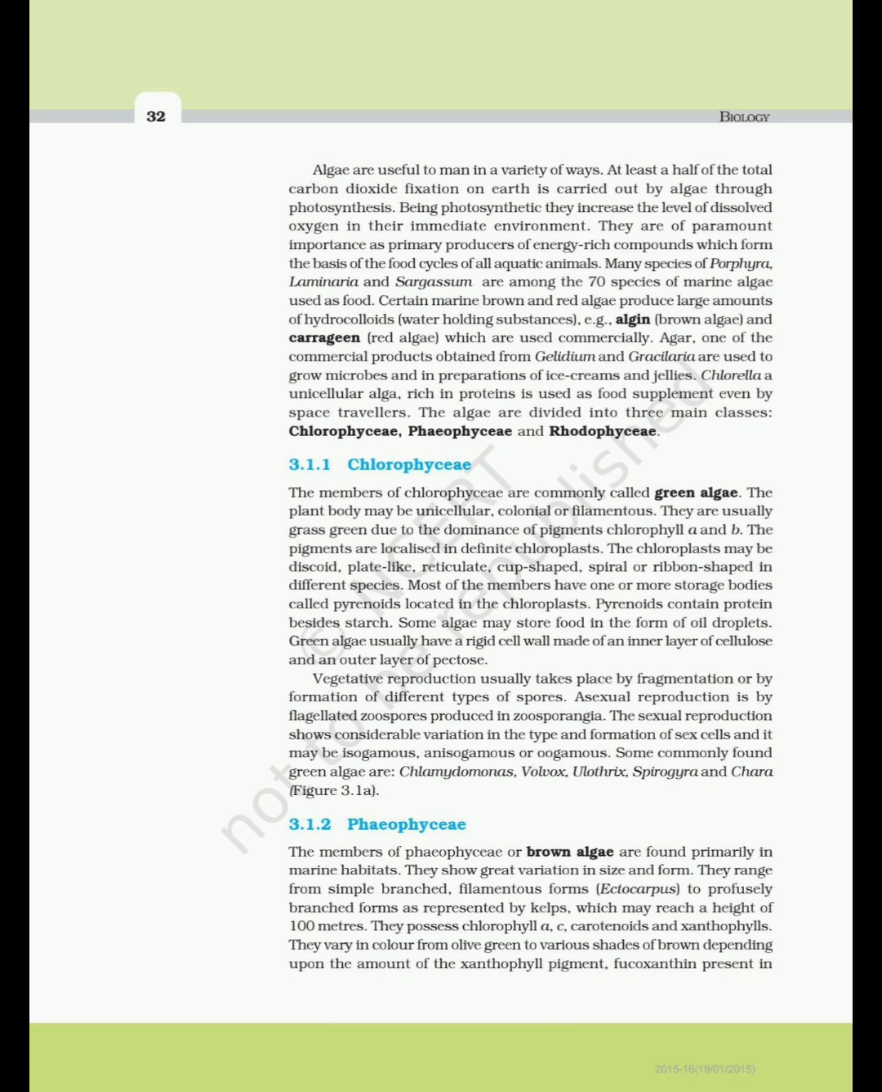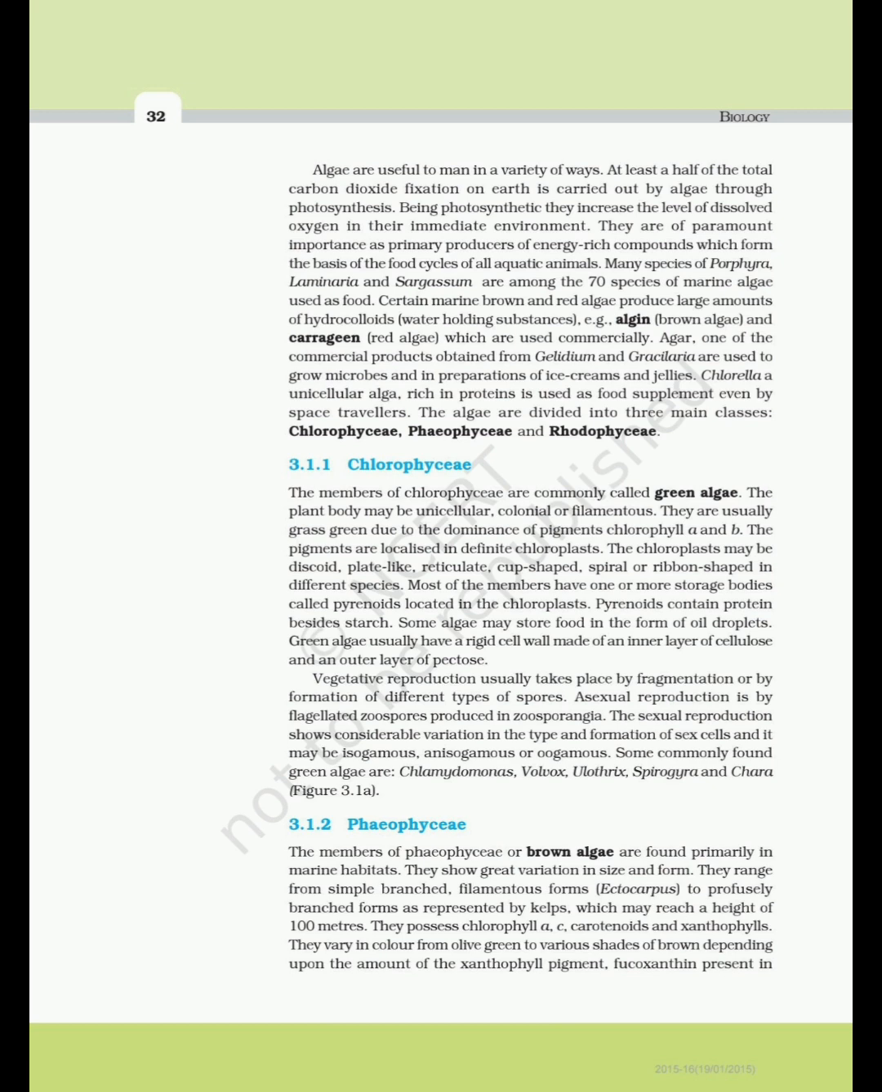Figure 3.1a. 3.1.2 Phaeophyceae. The members of Phaeophyceae, or brown algae, are found primarily in marine habitats. They show great variation in size and form. They range from simple branched, filamentous forms, Ectocarpus, to profusely branched forms as represented by kelps, which may reach a height of 100 meters. They possess chlorophyll a, c, carotenoids and xanthophylls.